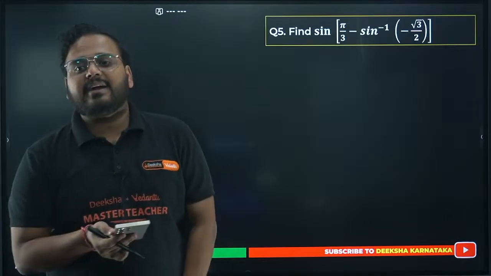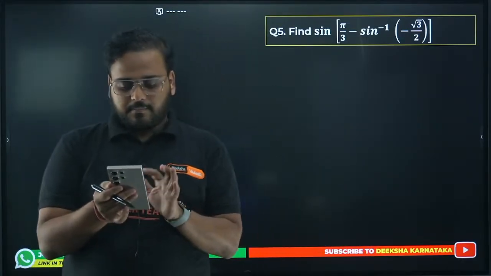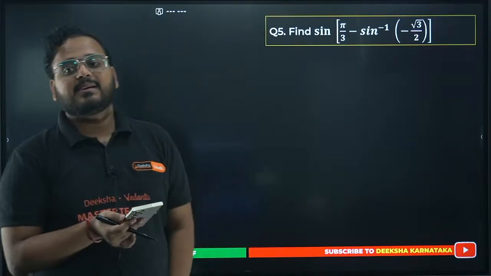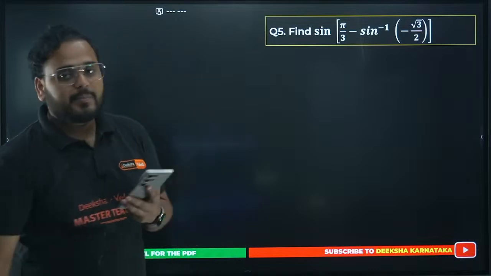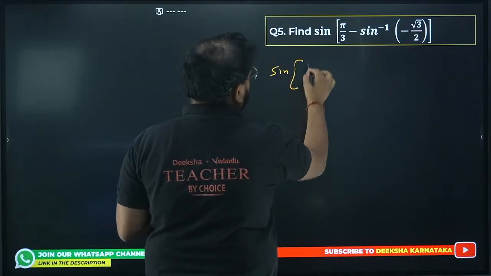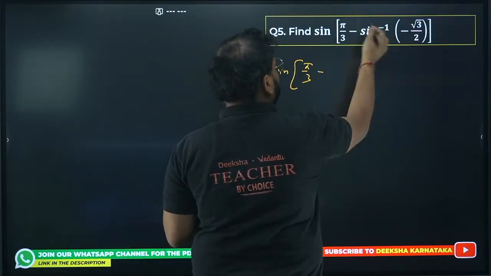Fifth one is finding the value of sine of this whole thing. Give me the answer, guys. Fifth one: sine of pi by 3 minus sine inverse root 3 by 2. How do you solve this? For this part, you'll have sine inverse of minus x.